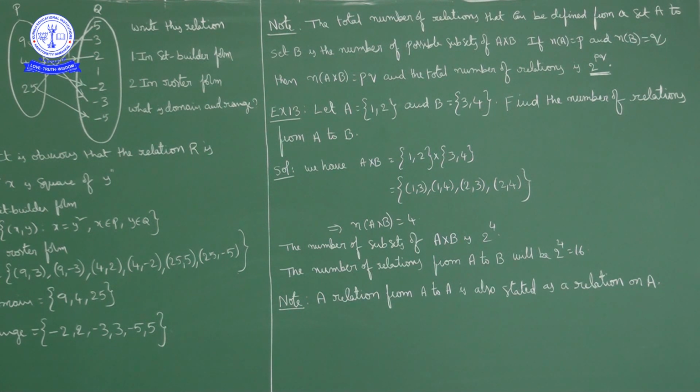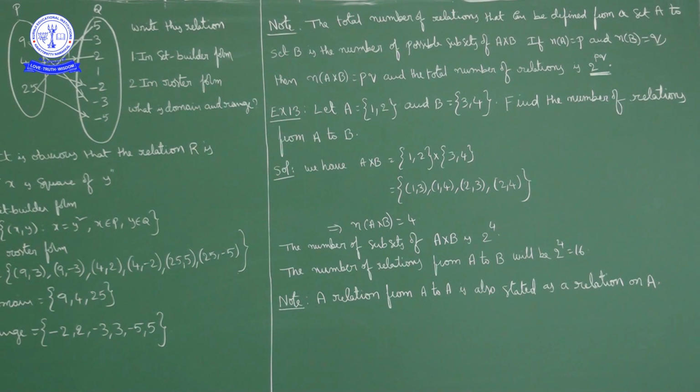This is an important point. The total number of relations that can be defined from a set A to set B is the number of possible subsets of A cross B. If n of A is equal to P and n of B is equal to Q, then the number of elements in A cross B is PQ, the total number of subsets will be 2 power PQ, and so the total number of relations is also 2 power PQ.